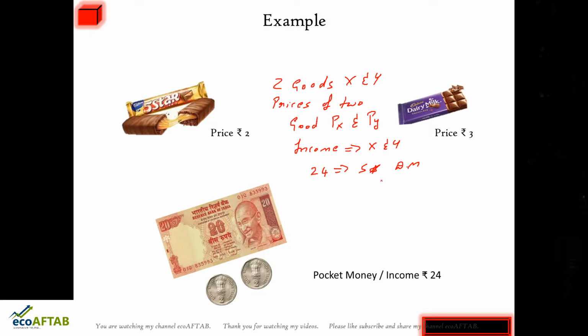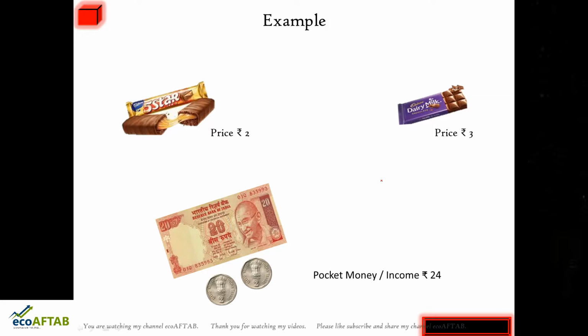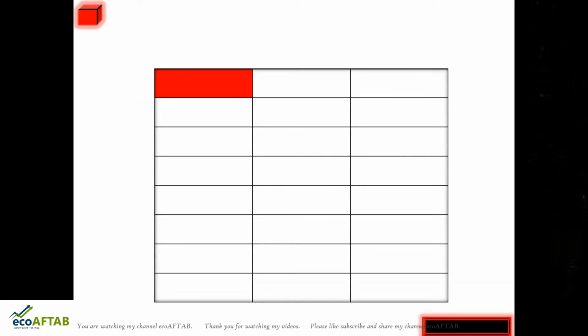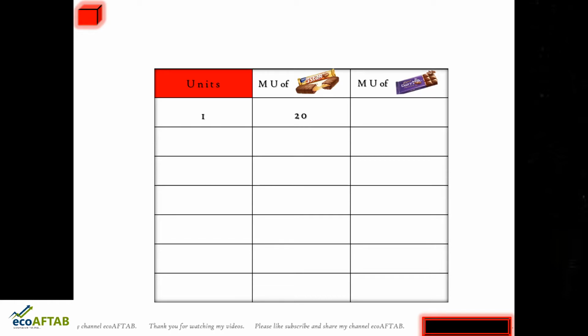So this is the brief. Let us move ahead and see what is happening. In this table, in the first column, we will take units of the commodity, and then we will take marginal utility of 5-star and marginal utility of Dairy Milk. Let us see, friends, what is happening here. When the consumer consumes the first unit of 5-star, the utility that he or she gets is 20 utils of satisfaction, and the marginal utility derived from Dairy Milk is 24 utils of satisfaction.